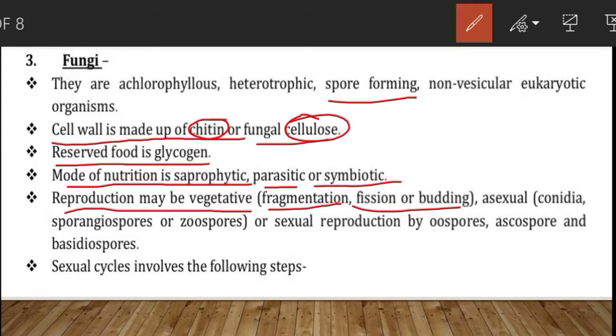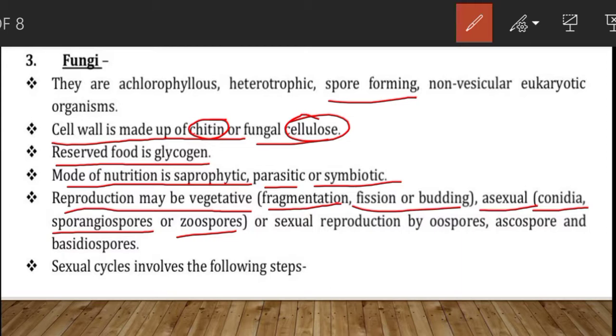Then asexual reproduction is also observed with the help of reproductive structures called spores, like conidia, sporangiospores, or zoospores. Conidia are produced by Penicillium. Conidiospores are produced in Albugo, Phytophthora.